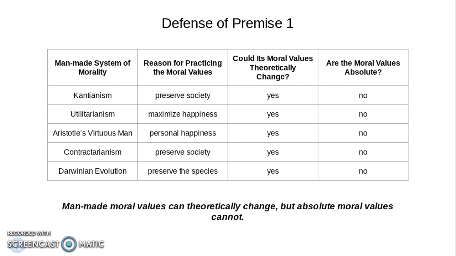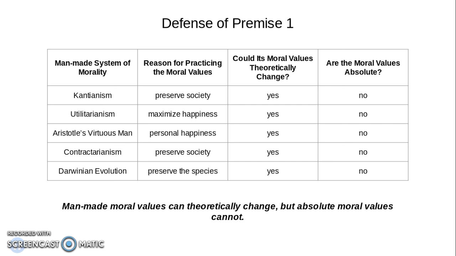At this point, one might object, saying something like, it isn't the behaviors themselves that are absolutely right or wrong, it's the motivations for the behaviors. For example, preserving society is absolutely right, even if preserving society takes on different forms. So in the case where there is no virus, not committing genocide is morally right because society would be better preserved. And in the case where there is a virus, committing genocide is morally right because it too is what best preserves society.